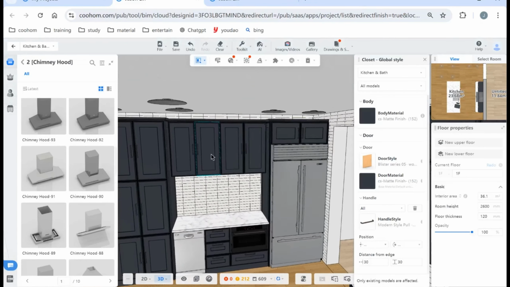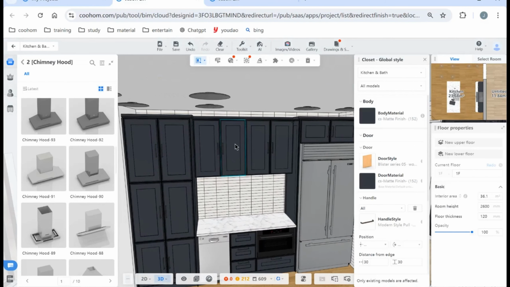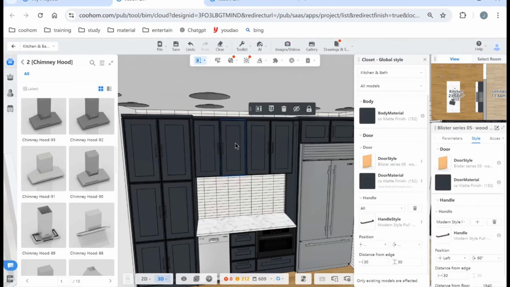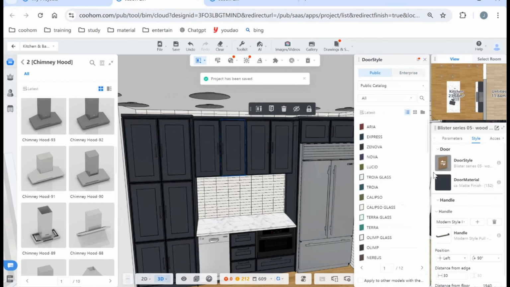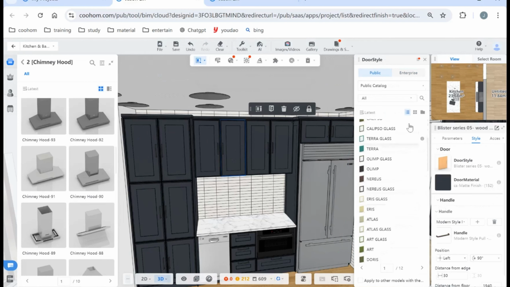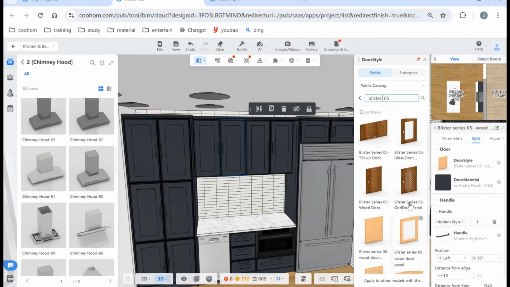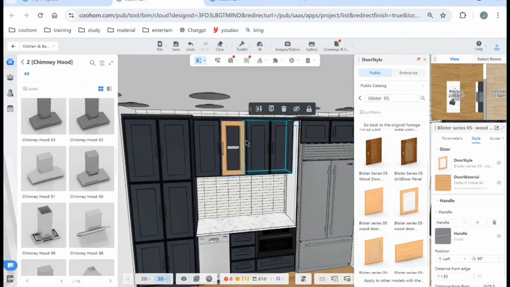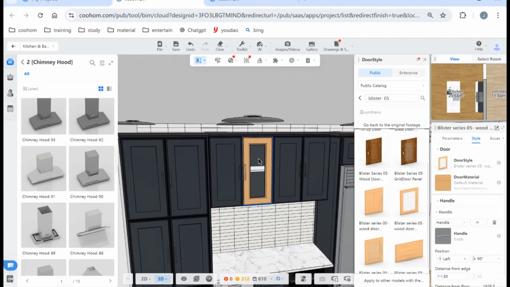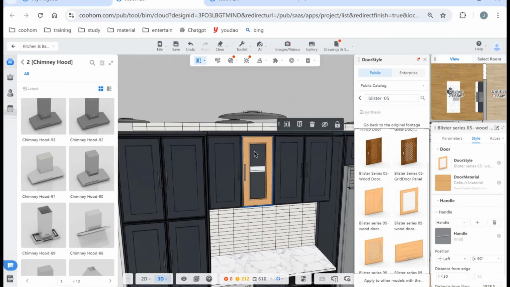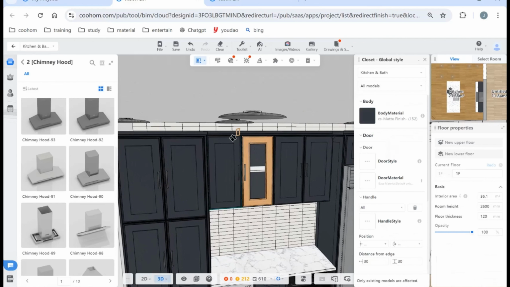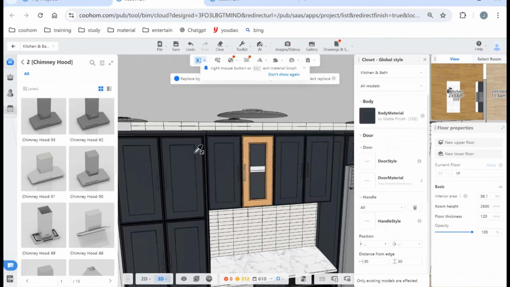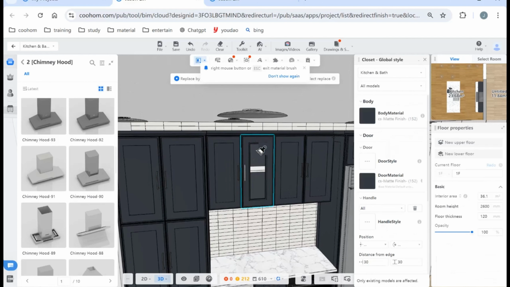And just look at these two wall cabinets. We need to change the door style into aluminum with glass, right? So we can change into this one. Then we can just duplicate. And we can change its material. And then we can just duplicate.